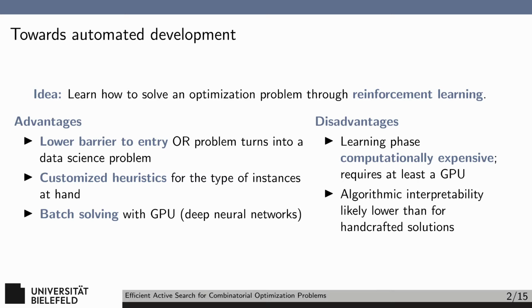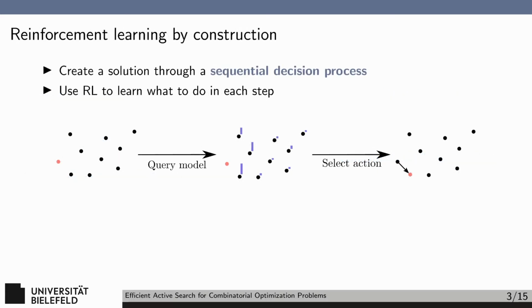Of course, there are some downsides of replacing handcrafted heuristics with learned ones. The first is that the learning phase is computationally expensive and requires at least one GPU. Furthermore, the algorithmic interpretability is likely lower than for handcrafted solutions. In other words, the learned model will make decisions about how the solution should look, but we have really no idea why. This stands in contrast to human-designed algorithms that usually have some kind of explainable heuristics guiding the solution process.